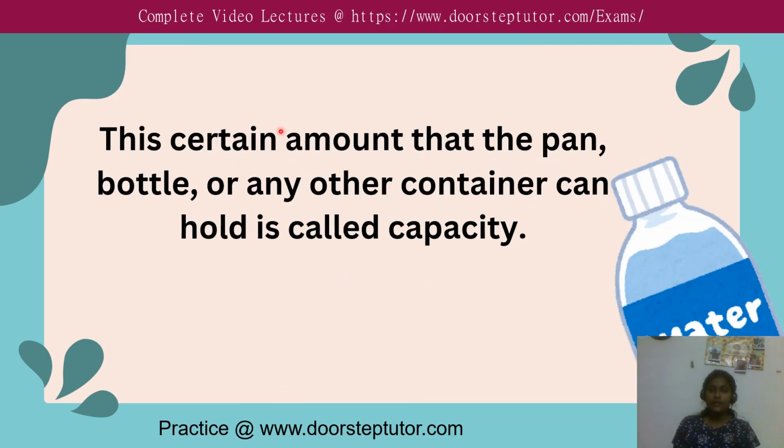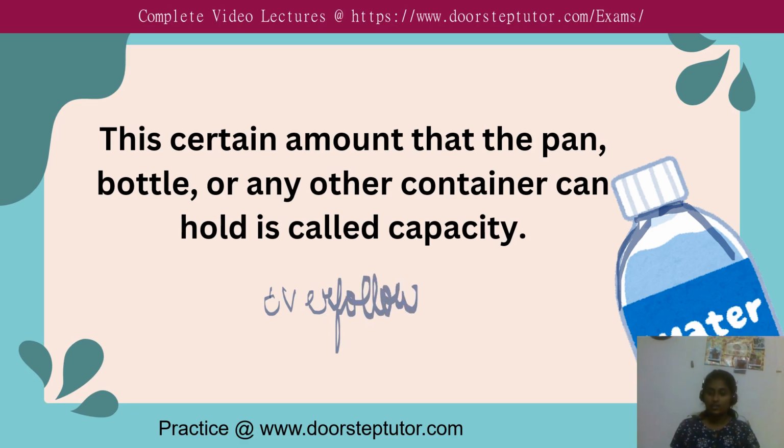They say the certain amount that the pan, bottle or any other container can hold is called the capacity. As I said, this bottle can only be filled till this. If you fill above that, it will overflow. So the amount of water or anything that a container can store is called capacity.